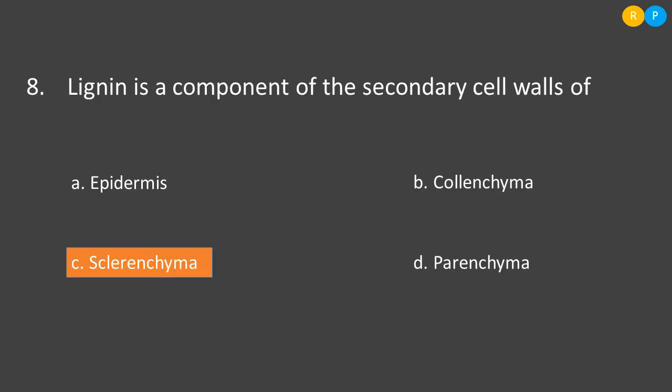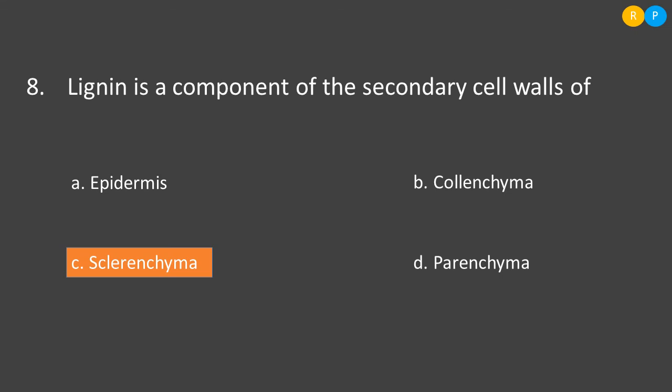The next question. Lignin is a component of the secondary cell wall of. So lignin is a secondary cell wall component in sclerenchyma tissue. So sclerenchyma, we know, is a dead mechanical tissue. So being a dead mechanical tissue, it needs to give mechanical support to the plant. Because of that, the secondary wall deposition that takes place in the sclerenchyma is quite hard.